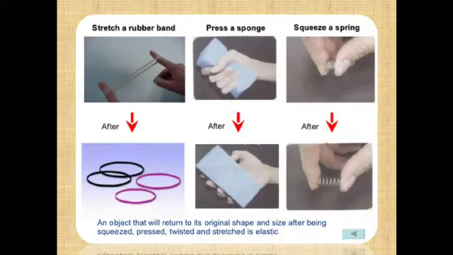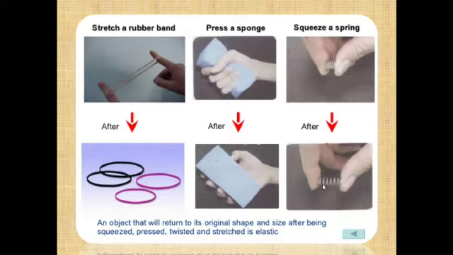Now, as we have discussed, stretching of a rubber band. When you stretch a rubber band, afterwards its shape may or may not be changed. It depends upon the amount of force you exert. Then this is the sponge. When you compress it, its shape changes, and when you leave it, it will regain its original shape. The third one is squeezing of a spring, that you must have seen. When you squeeze it, all the coils come together, and when you leave it, again it will regain its original shape. So this change of shape, original or temporary, depends upon the amount of force, how much force you are exerting.